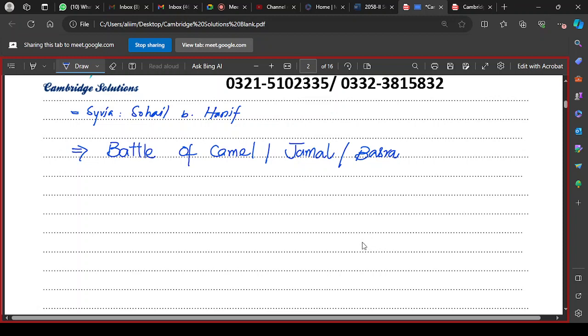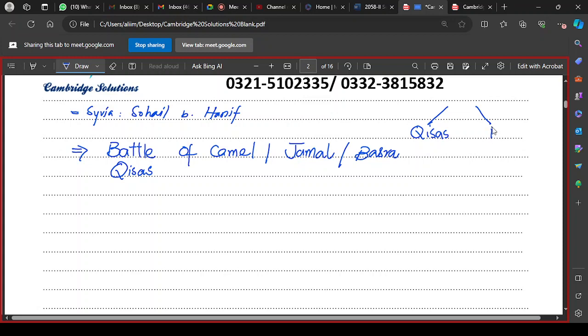It was a civil war, and it resulted due to the misunderstanding which developed due to the delay in qisas. Okay, due to the delay in qisas. Qisas means life for life, blood for blood. With the death of Hazrat Usman, the Muslim Ummah got divided into two groups. Okay, one group started demanding qisas, that those who had assassinated Usman should be punished immediately.